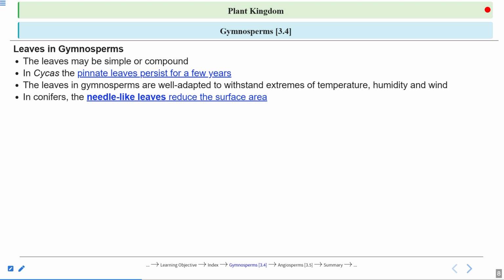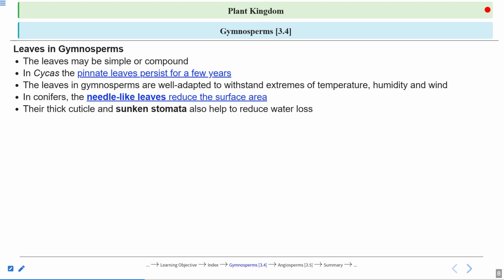In conifers, the needle-like leaves reduce the surface area. Why do they reduce the surface area? Because they grow in environments where water is less available. Their thick cuticle and sunken stomata also help to reduce water loss. Yes, this type of modification is just to reduce the water loss by the process of transpiration.